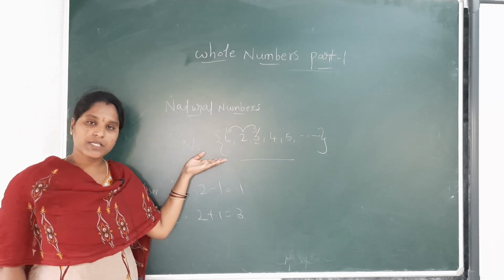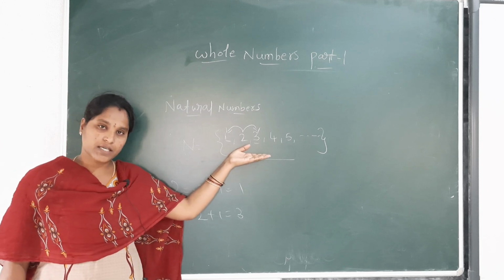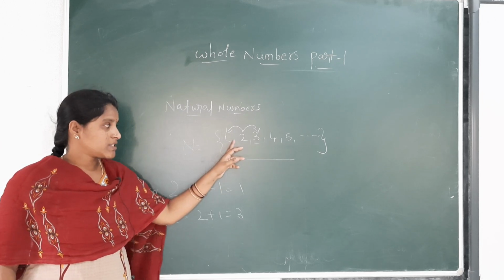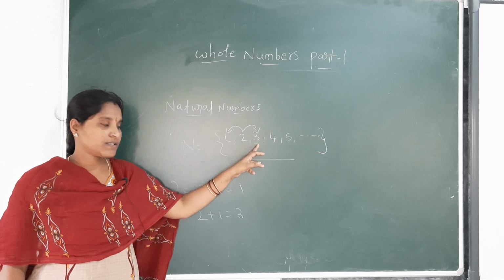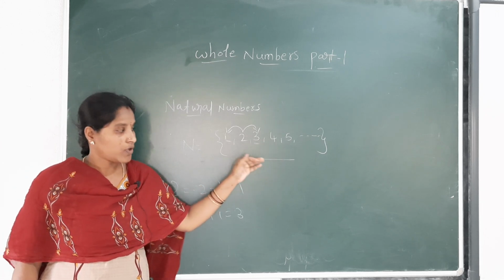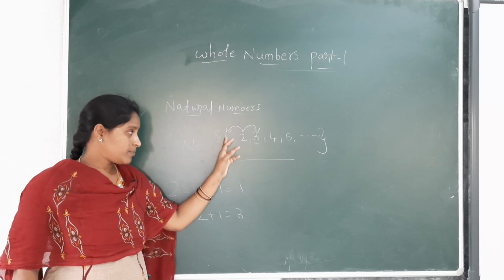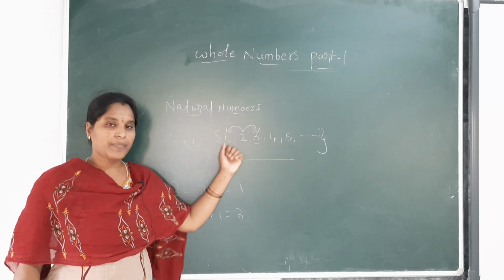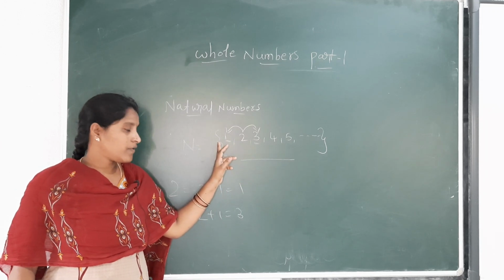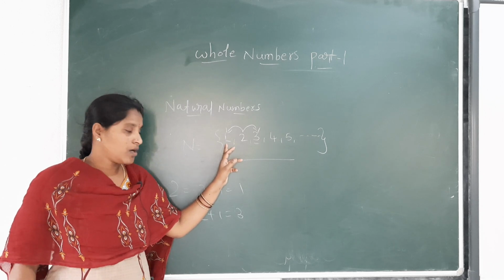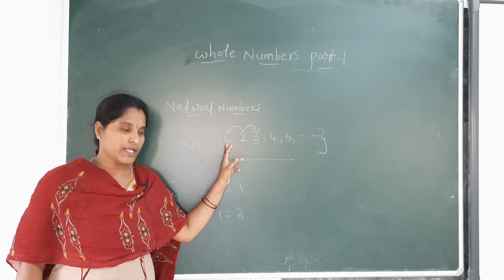In the natural number set, every number has a successor. For example, 1 has a successor 2, 2 has a successor 3, 3 has a successor 4, and it continues like this. And in the natural number set, except 1, all numbers have a predecessor, because before 1 we don't have any number. That's why 1 does not have any predecessor.